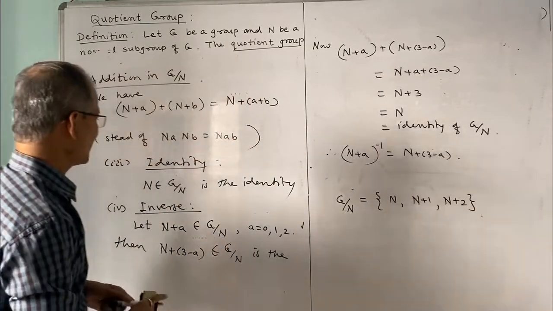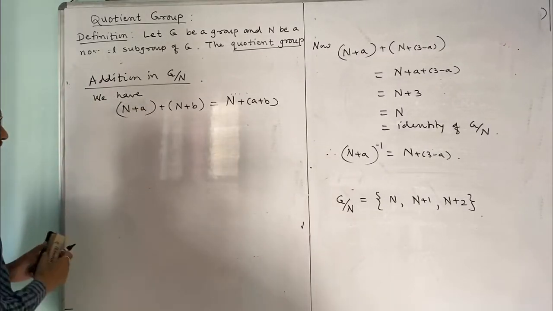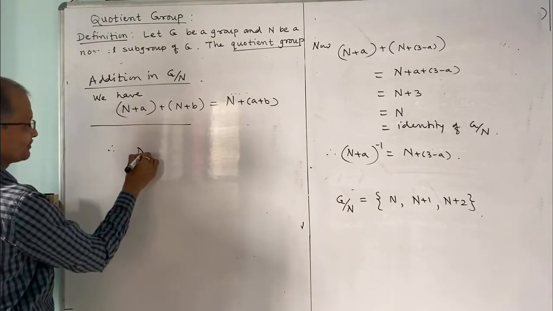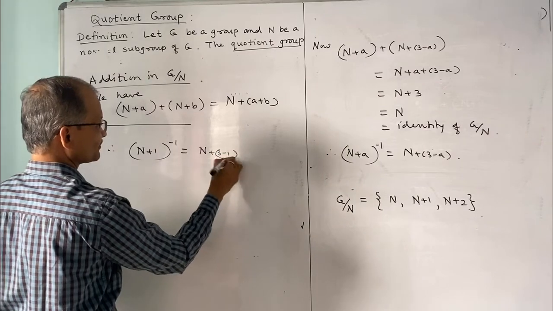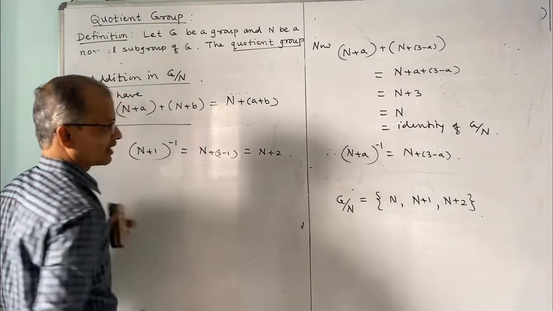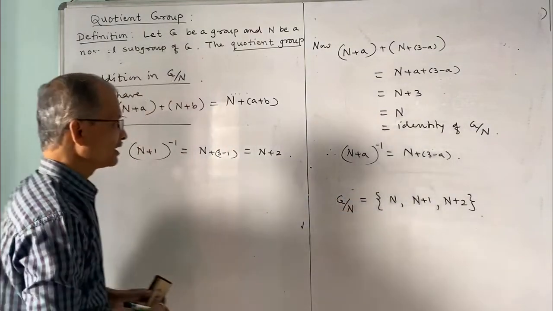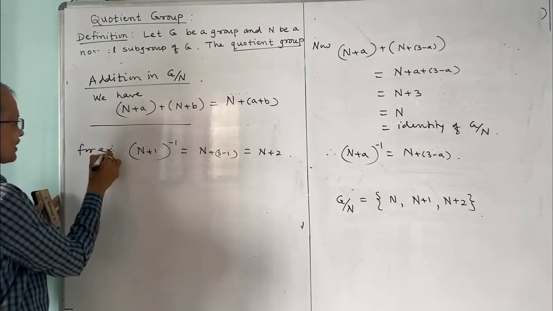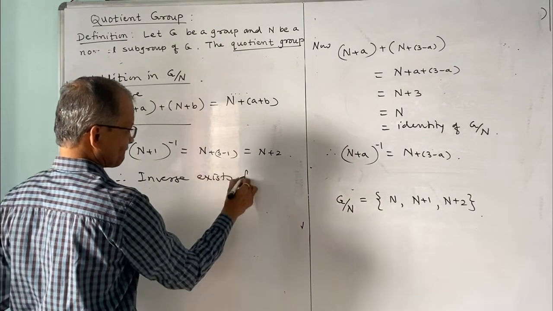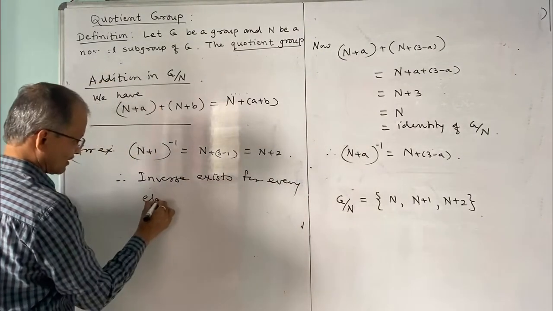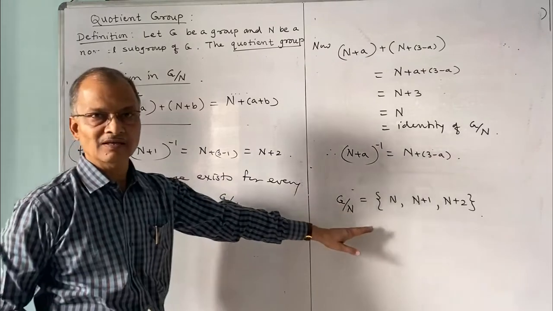And you may verify this. What is the inverse of N? It is itself. Inverse of N is the same. And what will be the inverse of N plus 1? So the inverse of N plus 1 is equal to N plus 3 minus 1, and that is N plus 2. And similarly, the inverse of N plus 2 is N plus 1. The inverse of N is N itself. This shows that the inverse exists for every element in G by N. And this proves that G by N is a group.